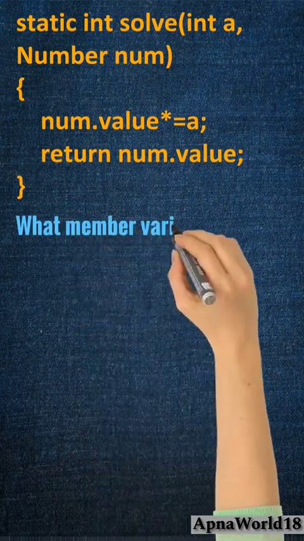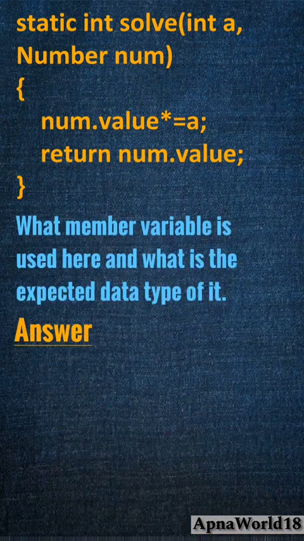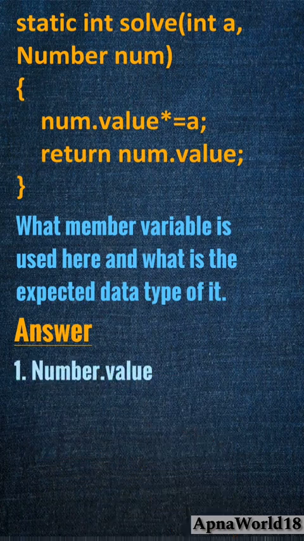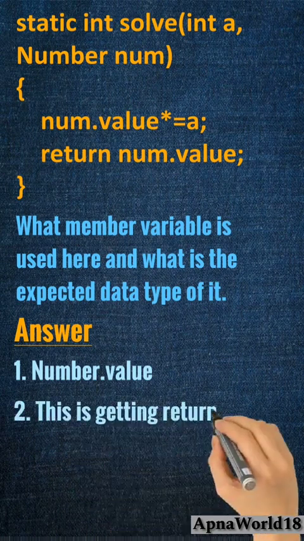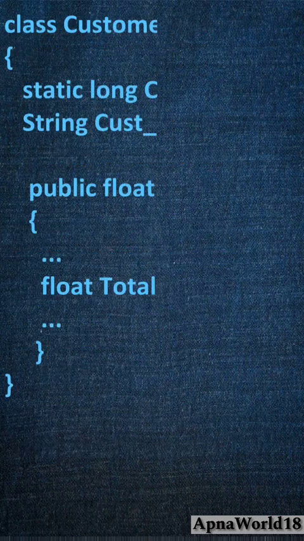What member variable is used here and what is the expected data type of it? The member variable which is used over here is value of object num. Since this is getting returned as int, its data type is int. Let's look at another example.